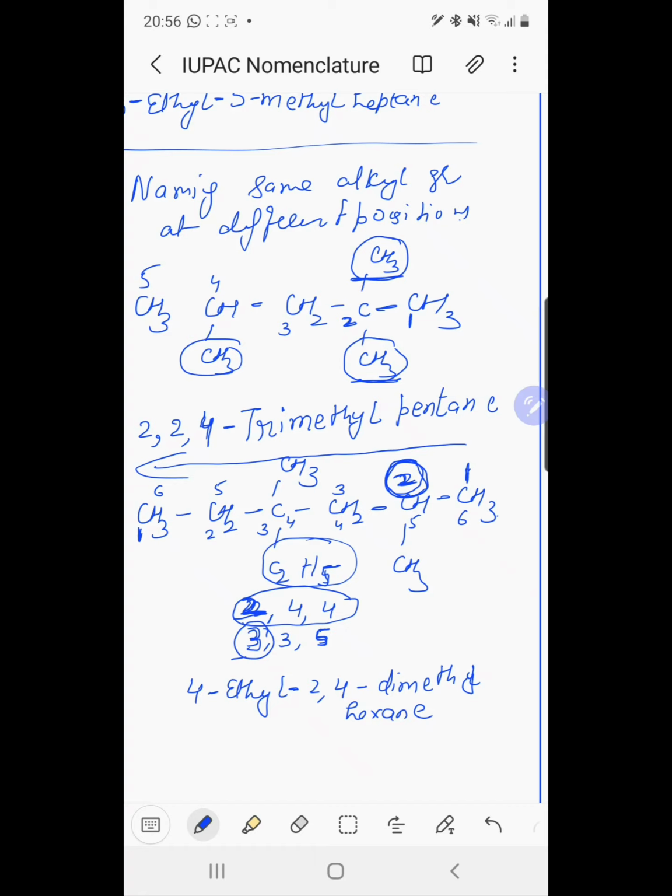We add prefixes like di, tri or tetra, and accordingly we give the alphabetical order, but they are not considered in the alphabetical order.